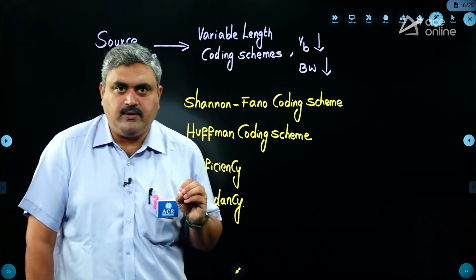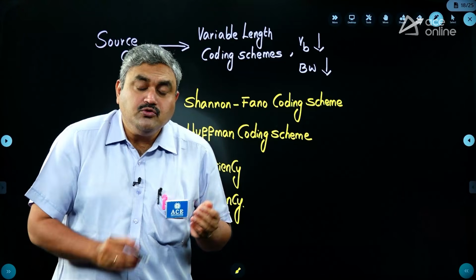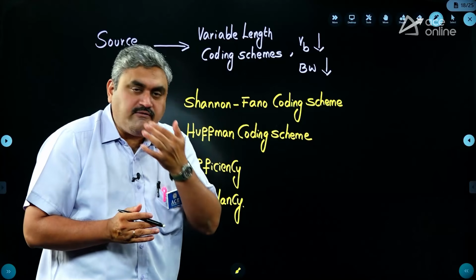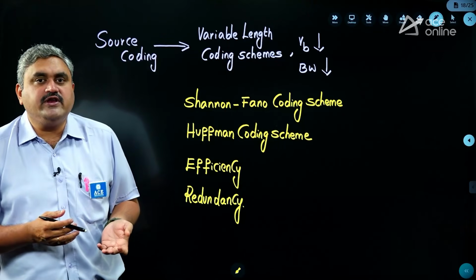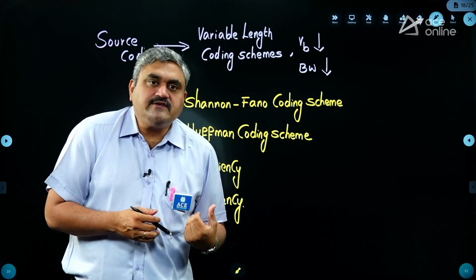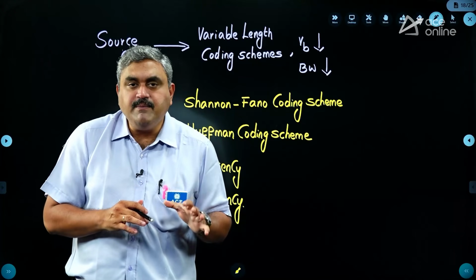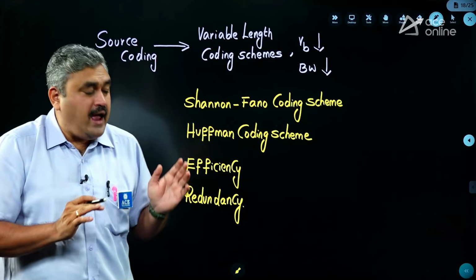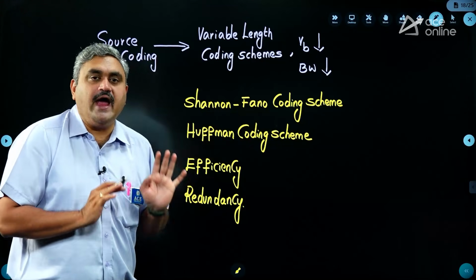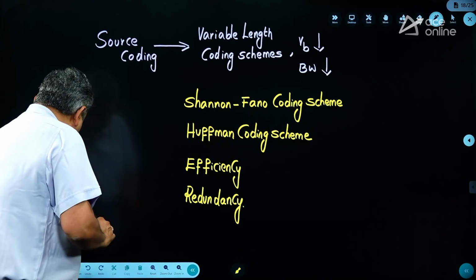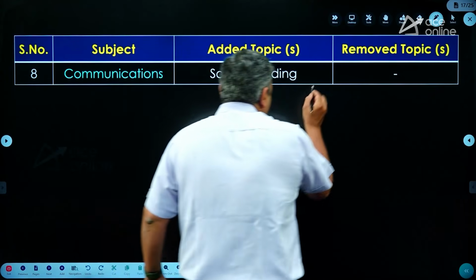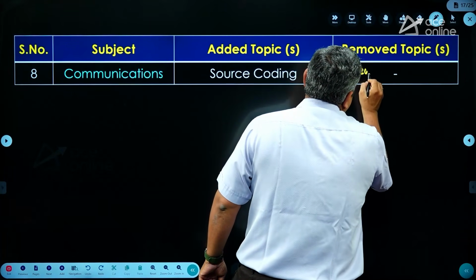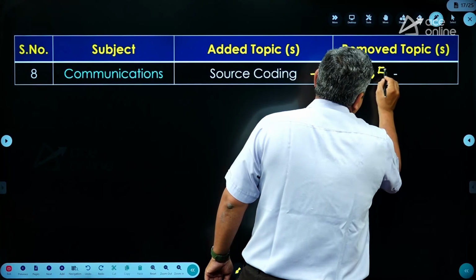Relatively, it's a simple area only. It is not complicated. Those who are preparing for ESE, this is already present in that area. So in whatever batches I take at ACE Engineering Academy, I tell this as an extra topic for ESE batches. GATE batches already have channel coding. That is a compulsory topic. Along with that, source coding is also added. So I should say this is a newly added topic, but it's a very easy topic. There is nothing complicated, very easy.